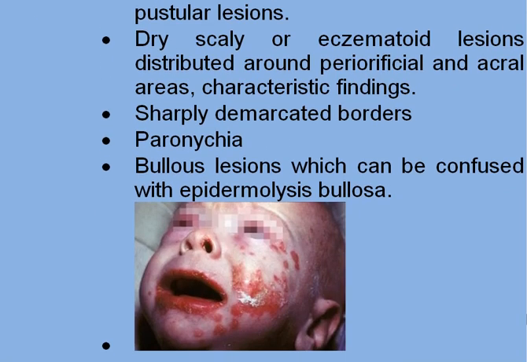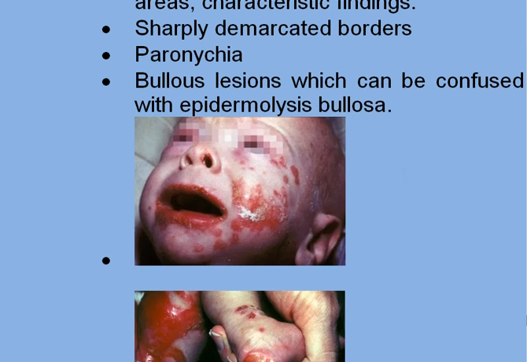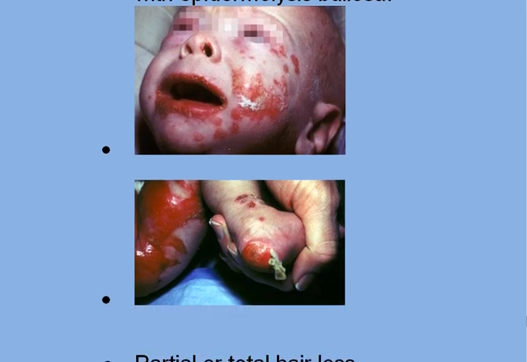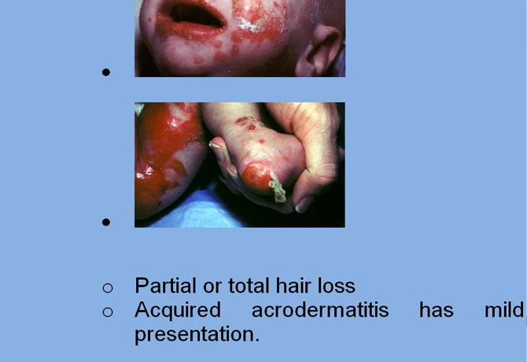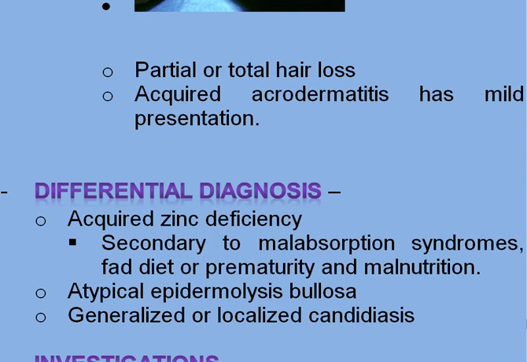This is a child with periorificial lesions on the cheek around the mouth and acral lesions of the toe. There will be partial or total hair loss. Acquired acrodermatitis has a milder presentation. Regarding the differential diagnosis, it can be congenital as we discussed, or acquired zinc deficiency, which is secondary to malabsorption syndromes, fat diets, prematurity and malnutrition. Atypical epidermolysis bullosa and generalized or localized candidiasis can present like that.